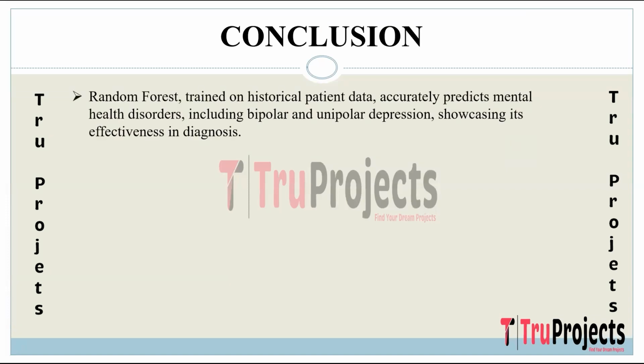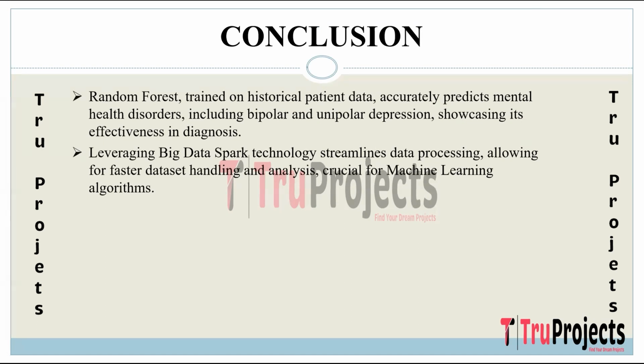Conclusion. By training on historical patient data, the random forest algorithm effectively predicts various mental health disorders like bipolar and unipolar depression. Its ability to identify patterns within the data results in precise and reliable diagnosis, aiding healthcare professionals in understanding and categorizing mental health conditions more accurately. The utilization of Big Data Spark technology facilitates rapid handling and processing of vast data sets. This capability is crucial, especially in the context of machine learning algorithms, as it accelerates data analysis, ensuring timely insights